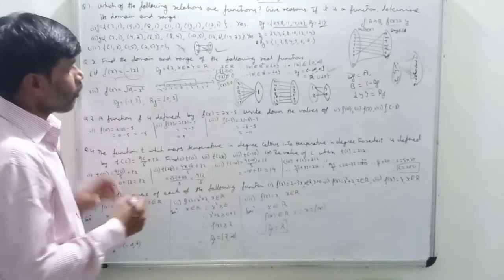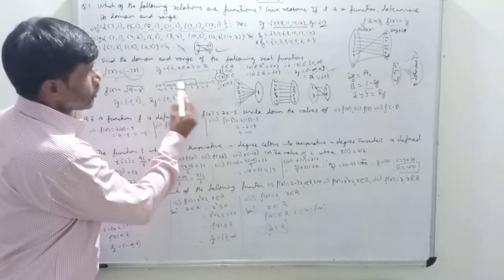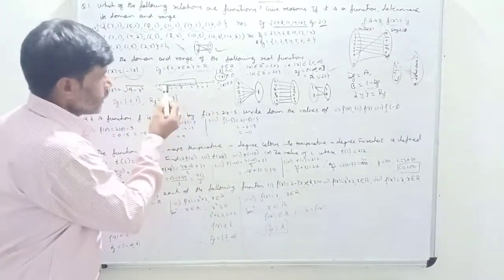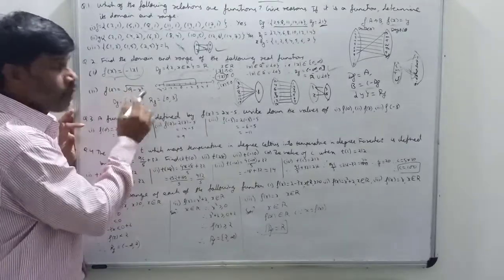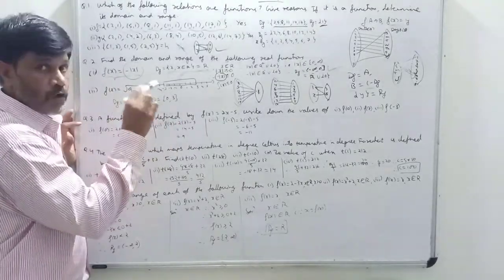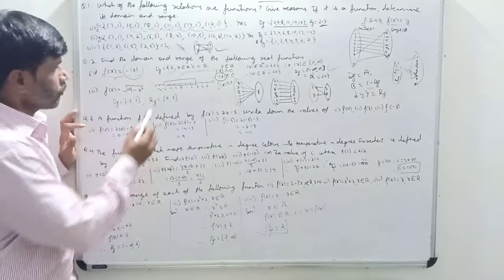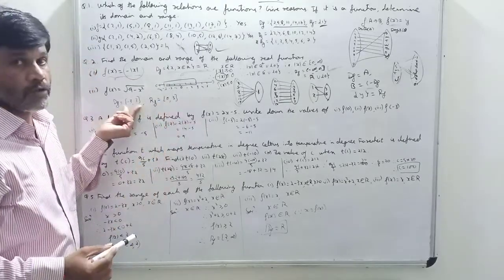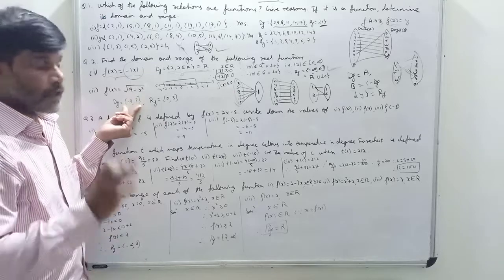So if we take all real numbers between minus 3 to 3, then only f(x) is defined. If we take a value greater than 3 or less than minus 3, f(x) will not exist. Why? We will get the square root of a negative number, which is not defined. So what is the domain of this function? All the real numbers between minus 3 to 3, meaning the closed interval minus 3 to 3. Now we want to find out the range.